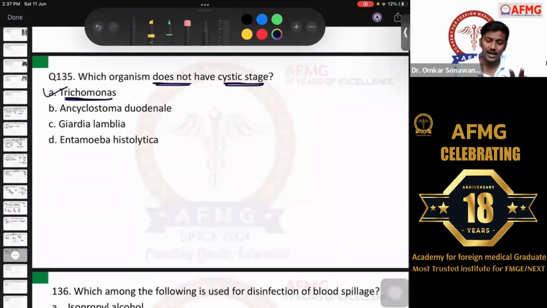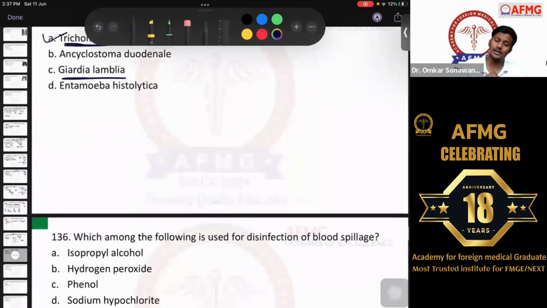As we know, Giardia lamblia usually has the trophozoite, which is monkey face shaped or teardrop shaped or tennis racket shaped, whereas the cyst is known as a quadrinucleate cyst in Giardia lamblia. Whereas Ancylostoma duodenale and Entamoeba histolytica also have cystic stages. So the only organism out of all of them which does not have a cystic stage is Trichomonas vaginalis.